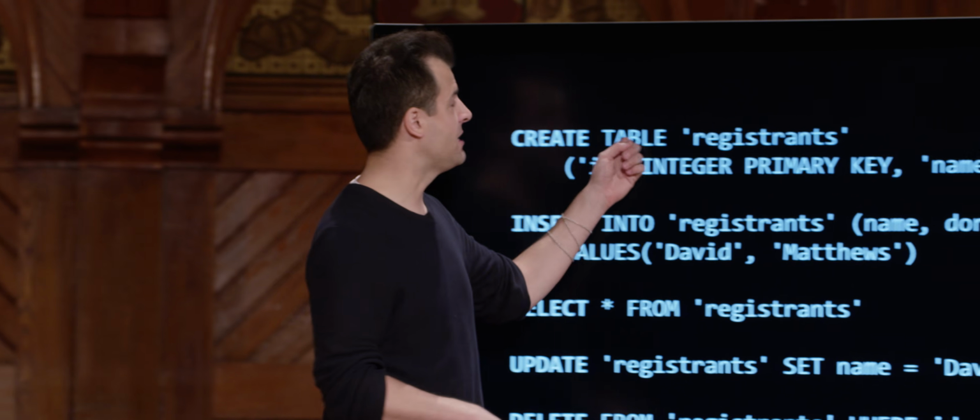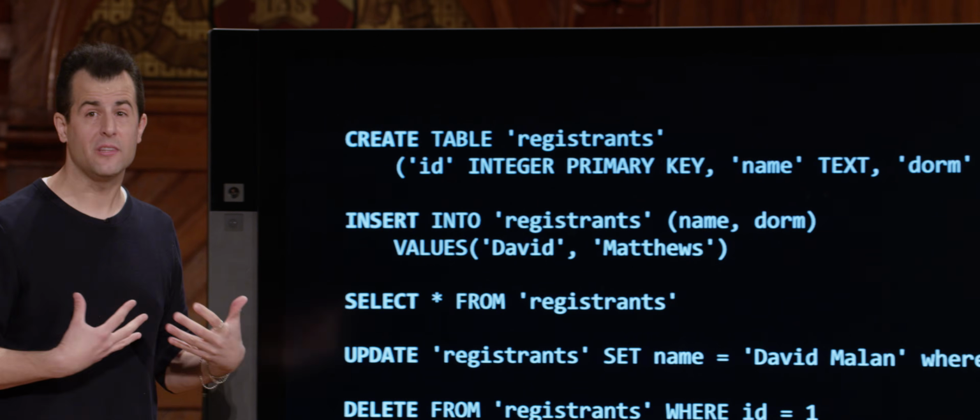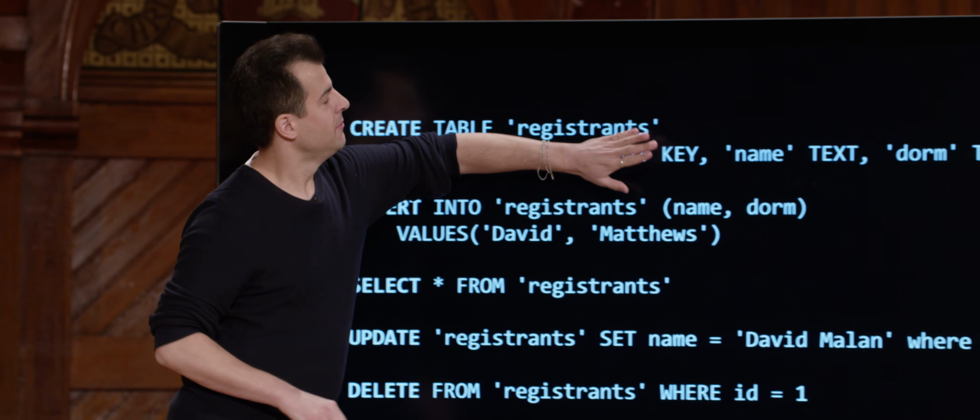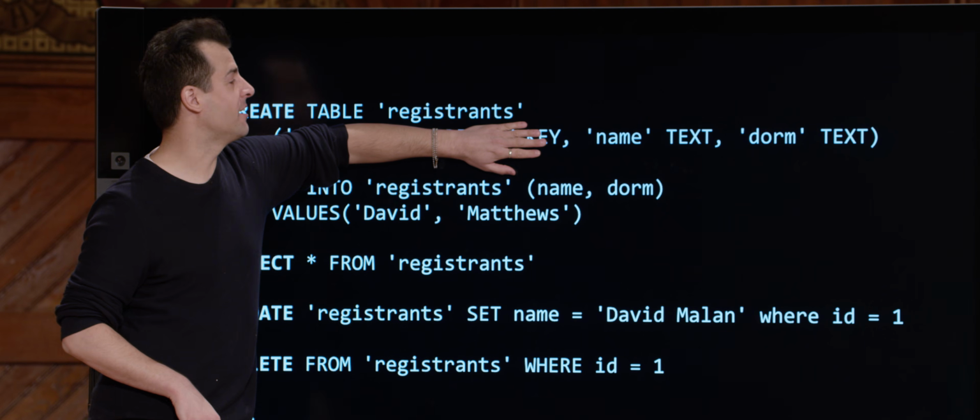So to recap here, how did I create the table? I literally said create table registrants, though I didn't type this at the time. But this was just the SQL that the web tool generated for me. Spoiler alert, don't look at that just yet. We're going to come back to that in a moment.